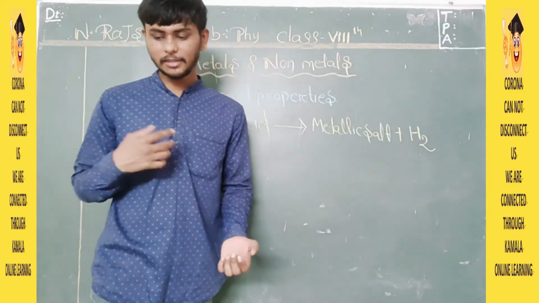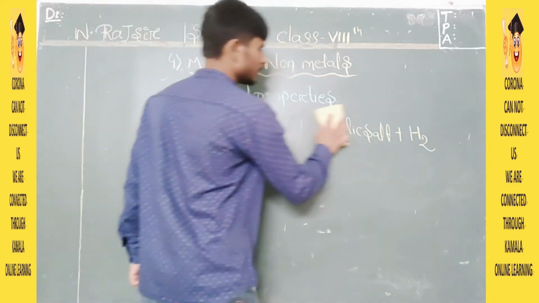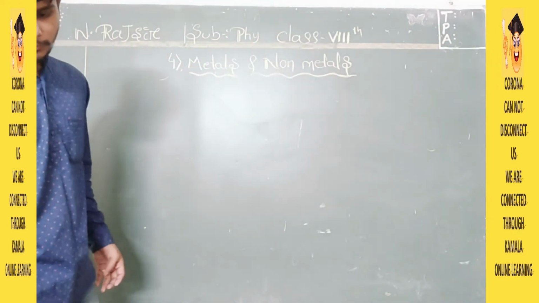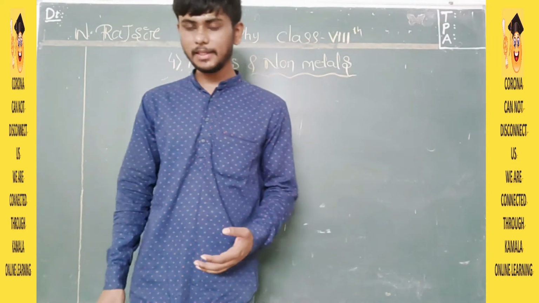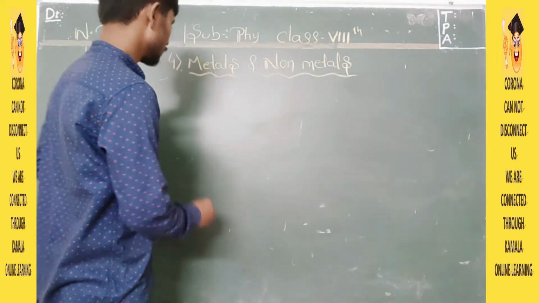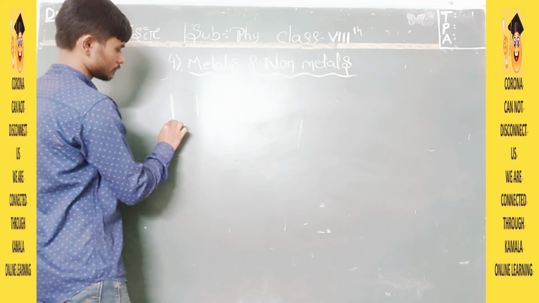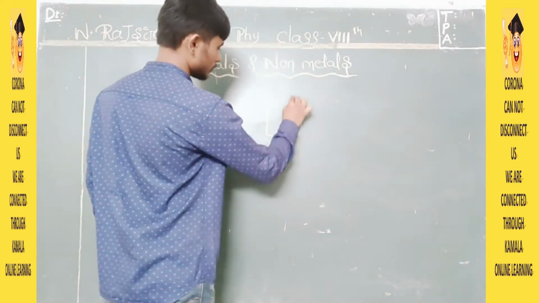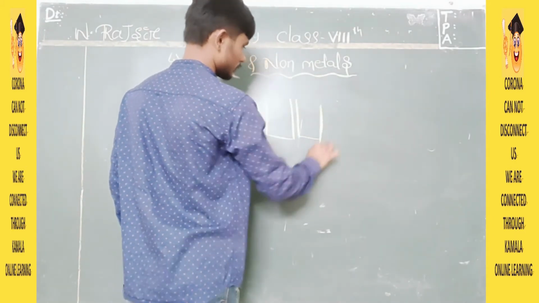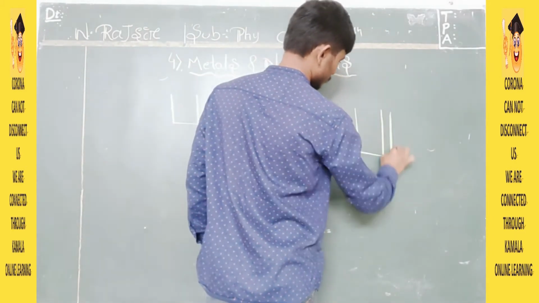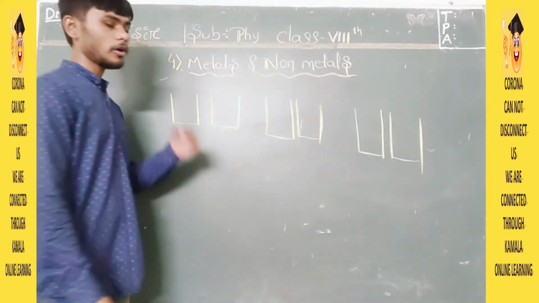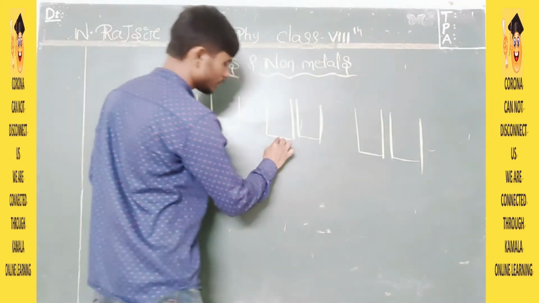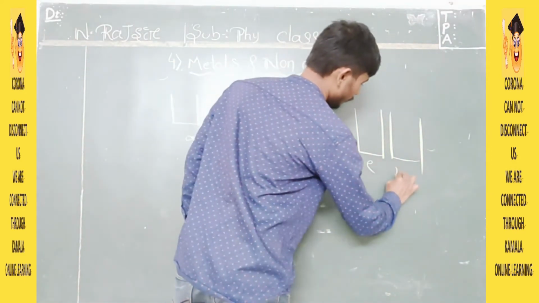Now, reactivity of metals. Which metal is more reactive, which metal is less reactive? Let us understand that. To understand that, we need to do some experiments. Here six experiments are given. This is one beaker, this is another beaker. A lot of beakers have been taken. Suppose A and B are there, then C and D, E and F.